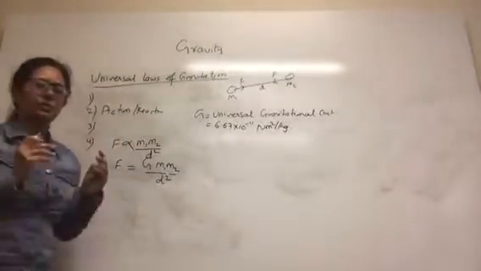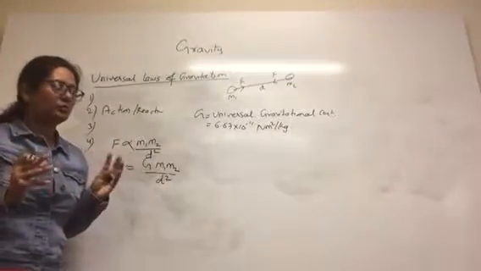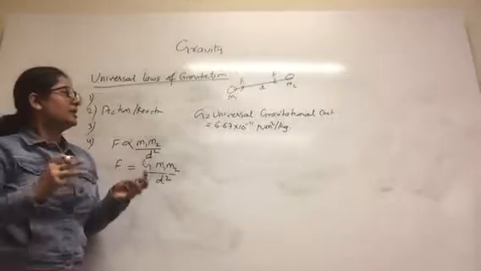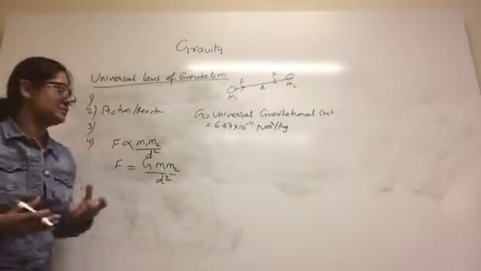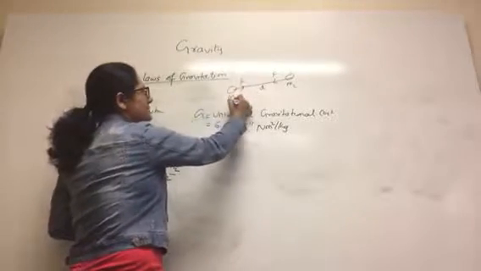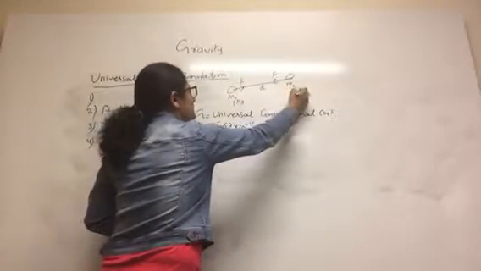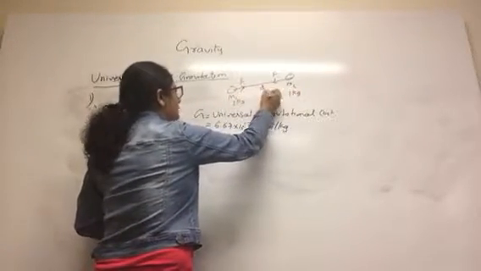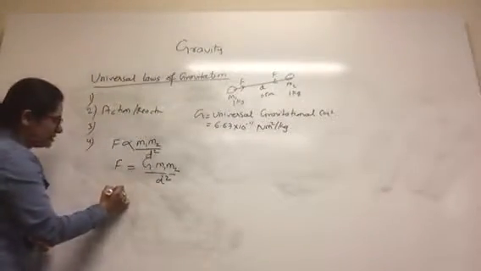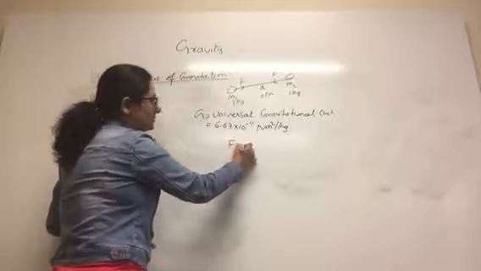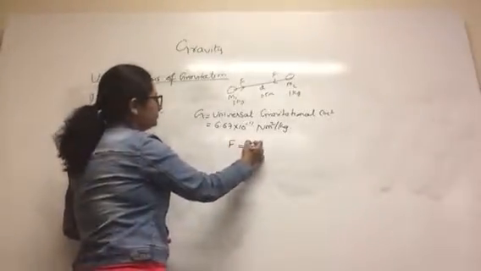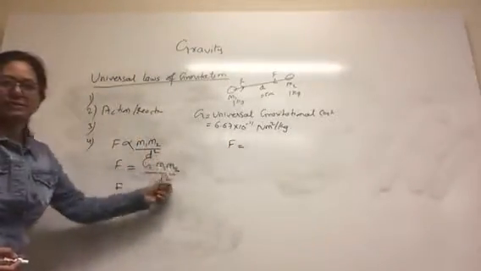Now let me show you two quick examples showing how the gravitational force of attraction varies with the masses. If I take two small masses of 1 kilogram each, separated at a distance of 0.5 meter, then the gravitational force of attraction between them is G m1 m2 by d squared.